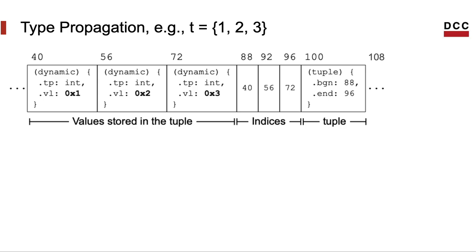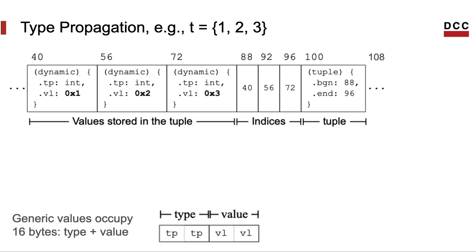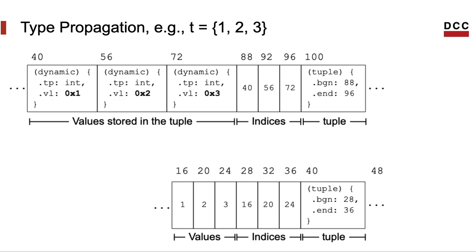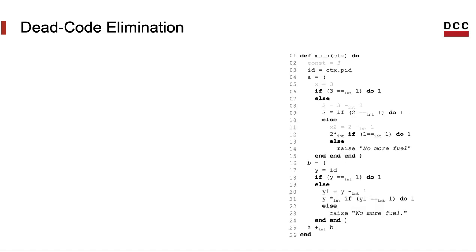And then we have the generic value. Each generic value takes 16 bytes to represent, and we have 3 of them in this example. We need 16 bytes in this case because we need to represent the type, which takes 2 words of 4 bytes, and then the value itself, which we also store always in 2 words of 4 bytes, thus 16 bytes. But with type propagation, we can store the whole tuple with only 32 bytes because we don't need to represent generic values. Instead of using 16 bytes, we can use only 4 bytes per integer value.